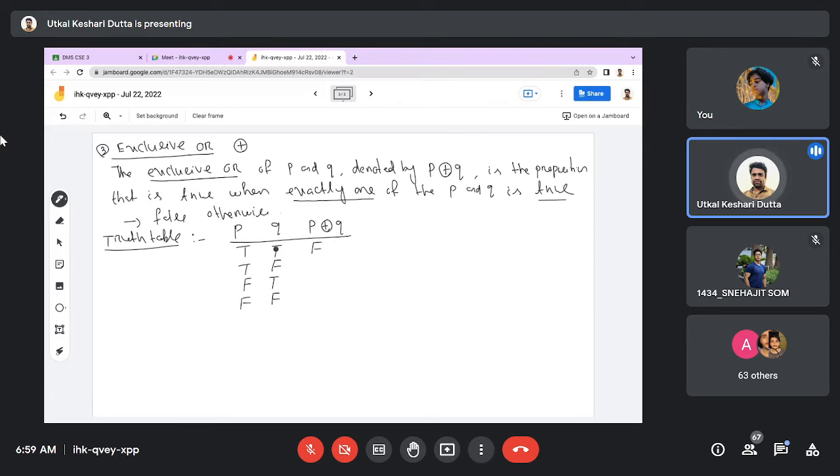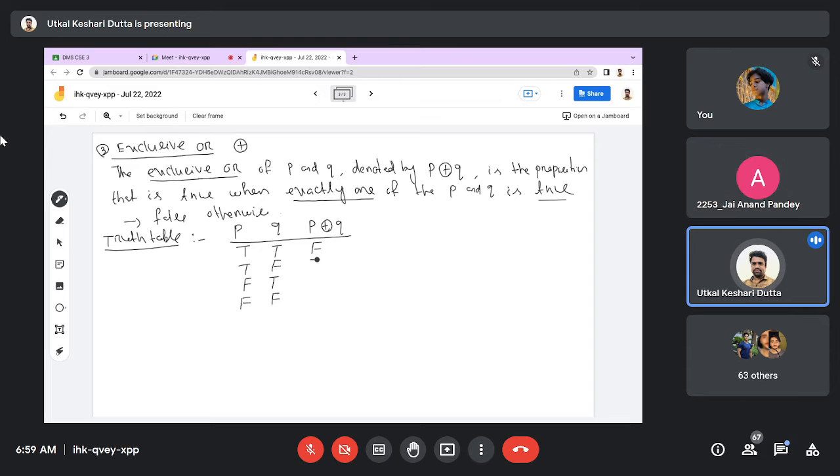Exactly one is the exclusive or. True, false: exactly one is true, so it will be true. False, true: exactly one, Q, is true, so it will be true. False, false: none of them is true, so it is false. That means in these two cases, where exactly one is true, P exclusive or Q, or P direct plus Q, will be true. For all other cases, it is false.